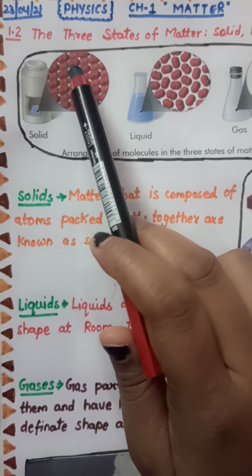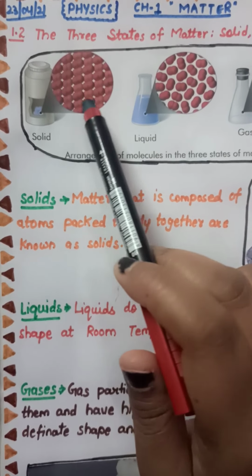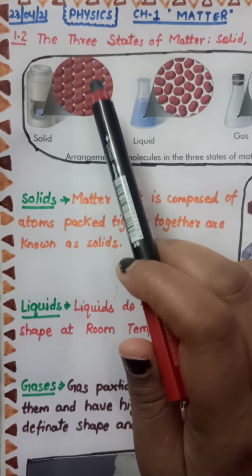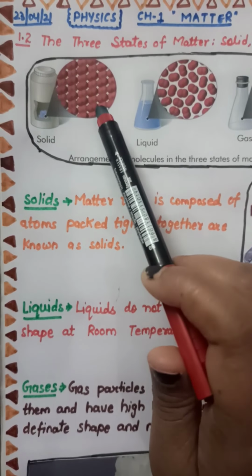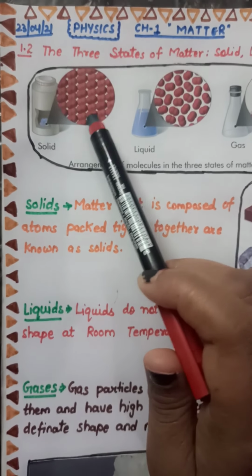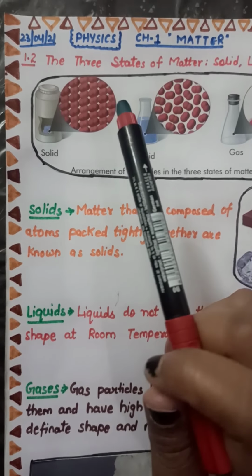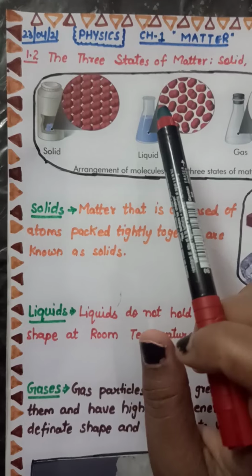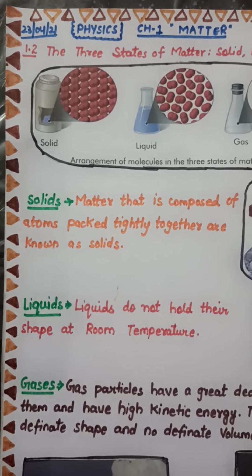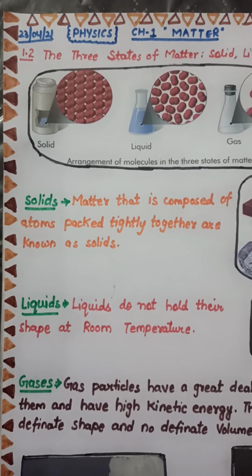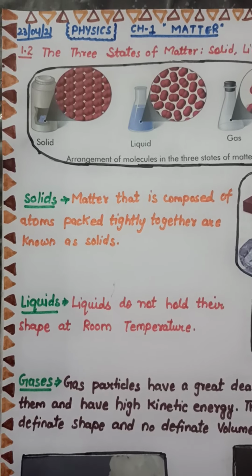We don't see space between these molecules. So it is called tightly packed because it is a solid. And to change any solid's shape, we really need to work hard.